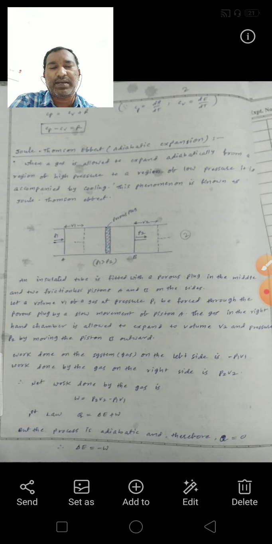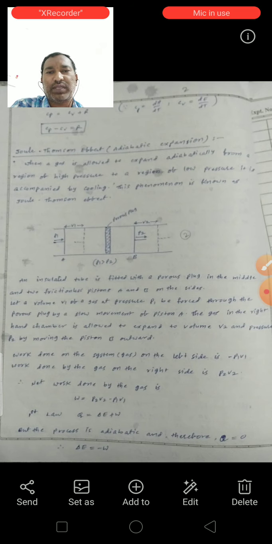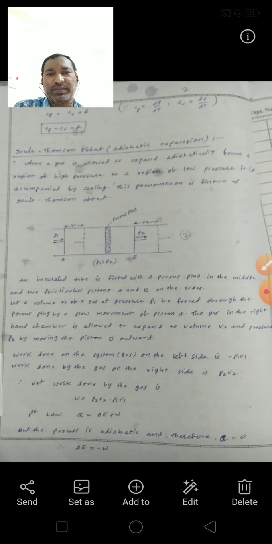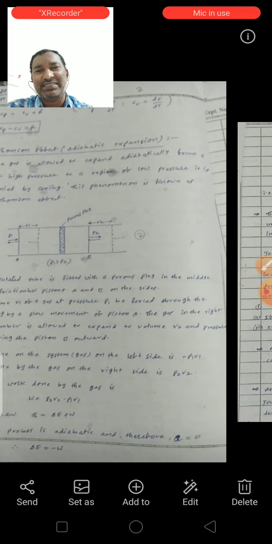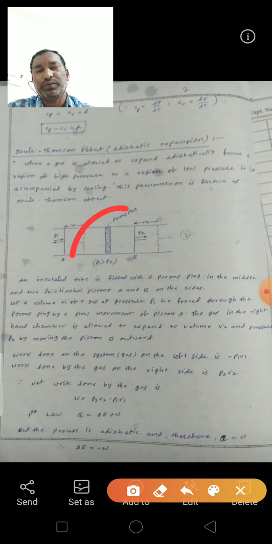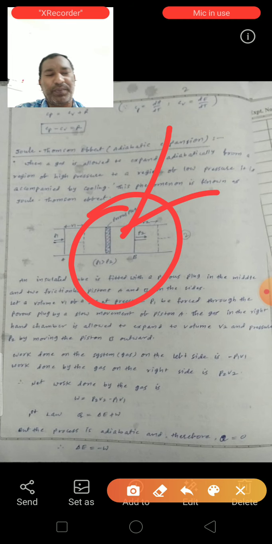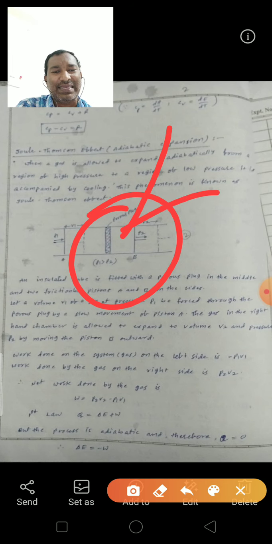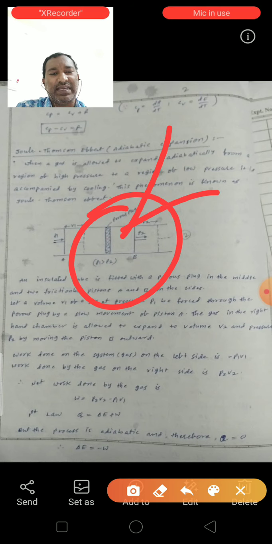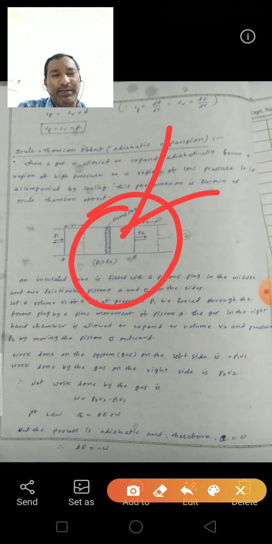This phenomenon is known as the Joule-Thomson effect.